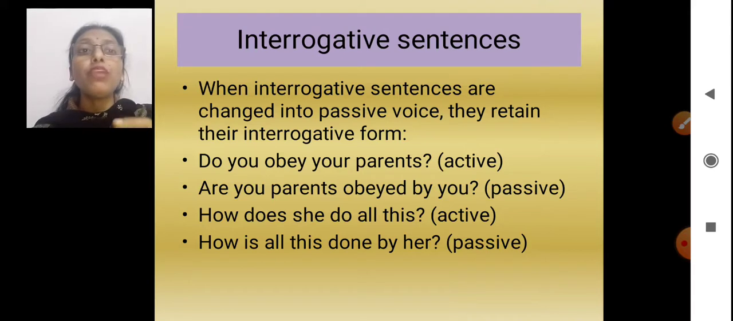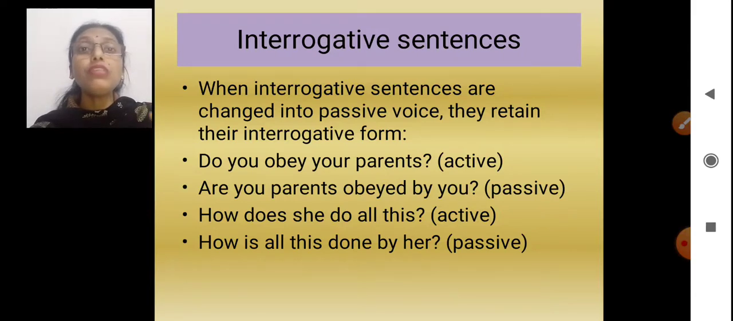Do you obey your parents? In active, it will change to passive. Are your parents obeyed by you? (There is a misprint.) How does she do all this? How is all this done by her?